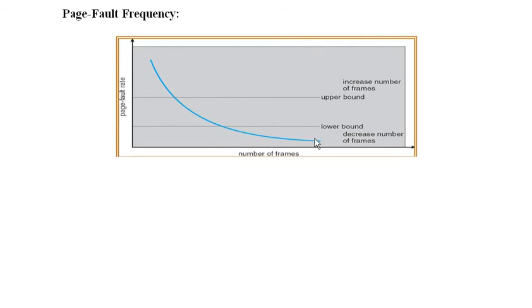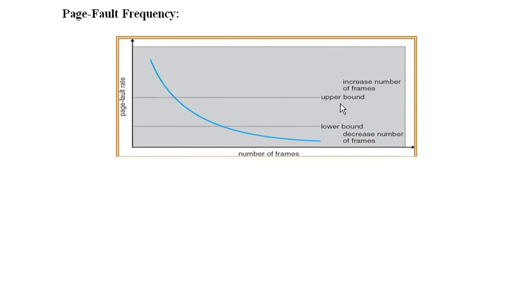For example, if process 1 has been given 10 frames and it is using only 5, then the operating system can take some of the frames from that process and, if possible, add them to the one that needs them, so that we can reduce the page fault rate. I think it is clear.